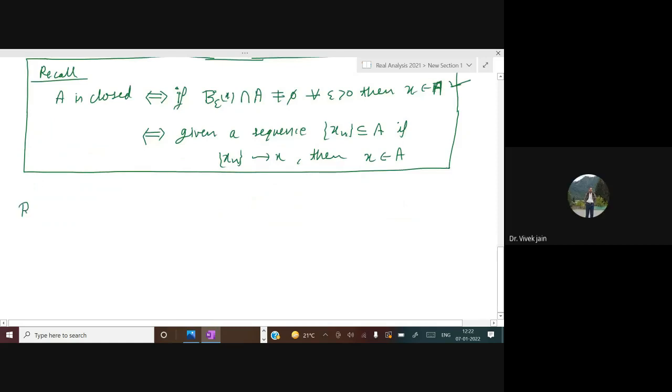Now let me write as a remark. X is in A closure if and only if there exists a sequence Xn contained in A with Xn converges to X.